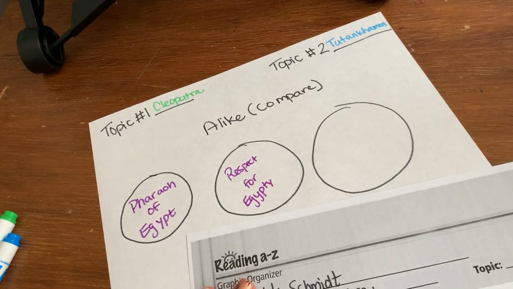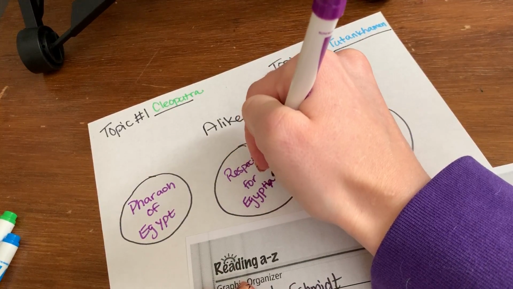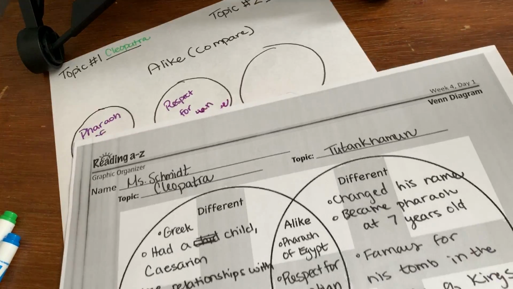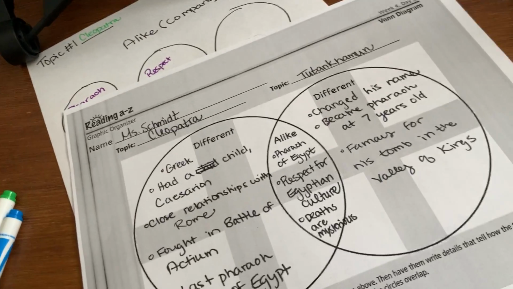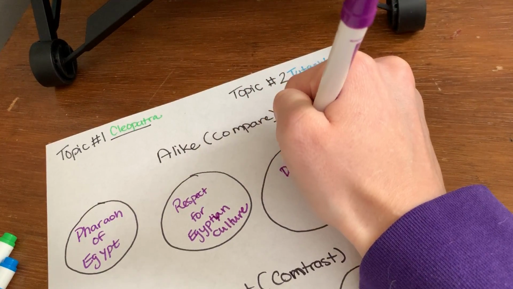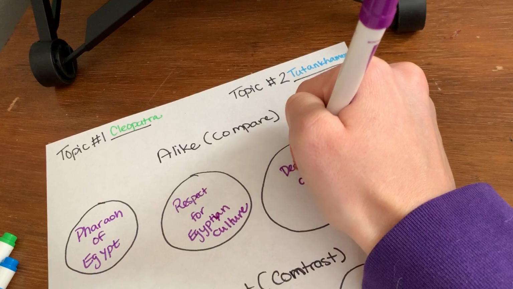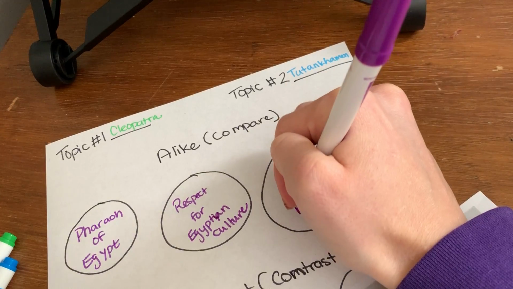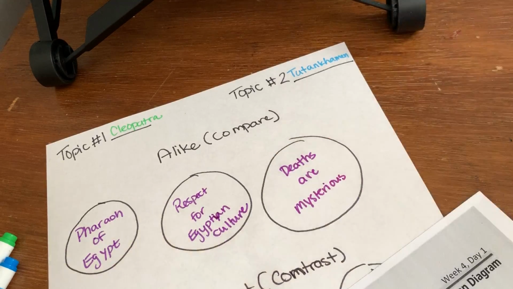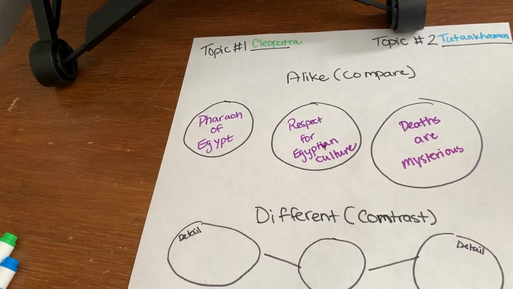They also both had respect for Egyptian culture. Make sure I spell that right. And my third one is that they both have mysterious deaths. All right, so done. The alike is done. So my compare paragraph is ready to roll.